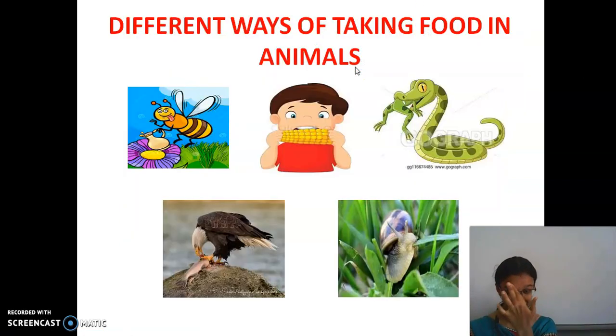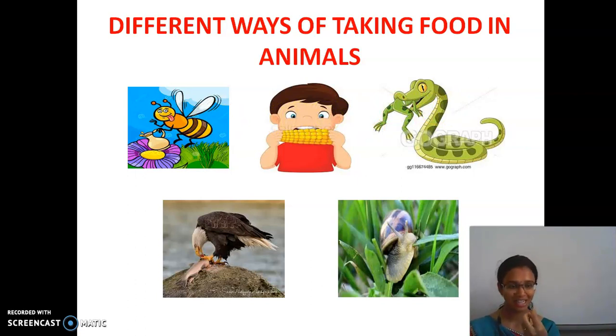So, different ways of taking food in animals. Do all the animals eat in the same way? No, they have different ways of taking food. For example, the first picture shown here is the honeybee. They suck nectar from the plants.